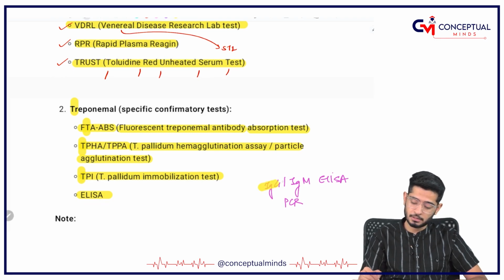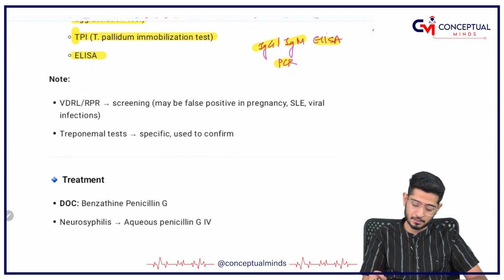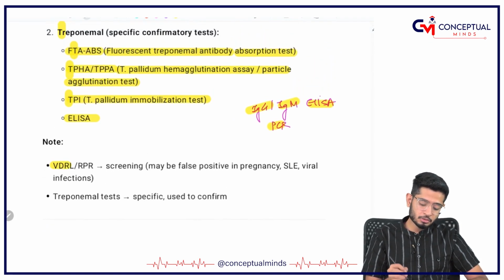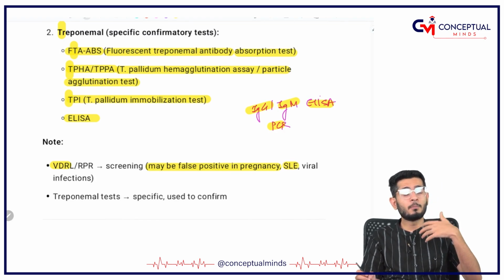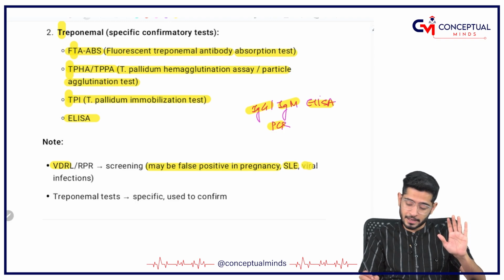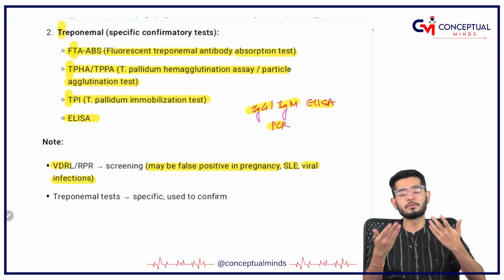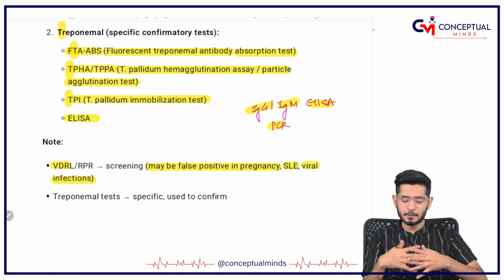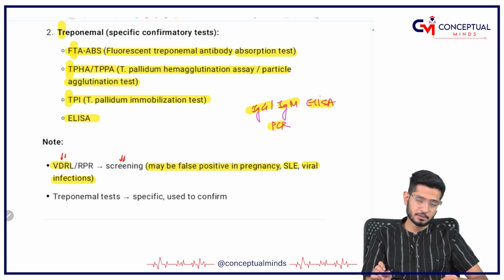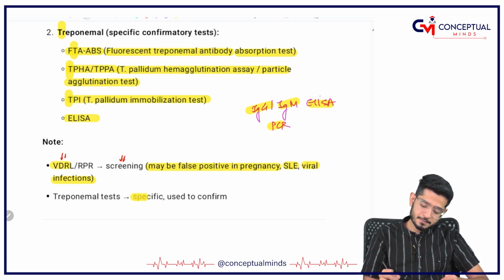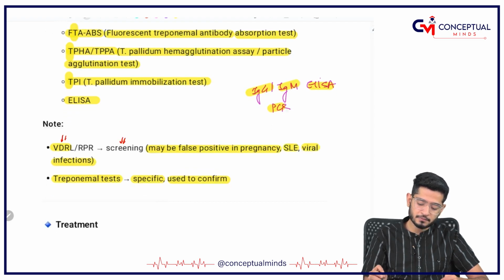And of course, you can do the IgG, IgM, ELISA, PCR, everything, right. Now, VDRL, although it is a very trustworthy test, yes, sometimes false positive results can be there in pregnancy. In SLE, some people suffering from SLE might also be positive for syphilis. So, that is a false positive result. And some of the viral infections are also going to give a result as if VDRL is positive, okay. That is why VDRL is just a screening test. It is not a confirmatory test, because the specific test is the treponemal test used to confirm the diagnosis.